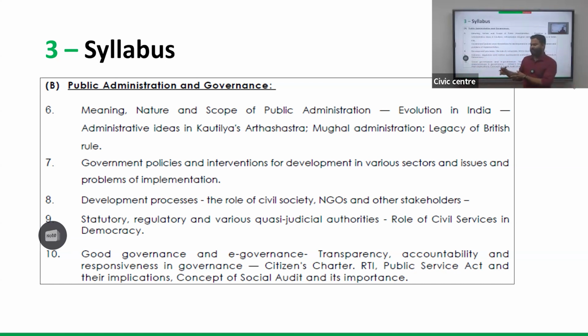How is that administration bringing economic growth? How is it affecting the environment when various executive actions are taken? How is it changing people's lives? All this comes under good governance, and how far the government system is efficient, what the improvements and the limitations are, is listed under this.